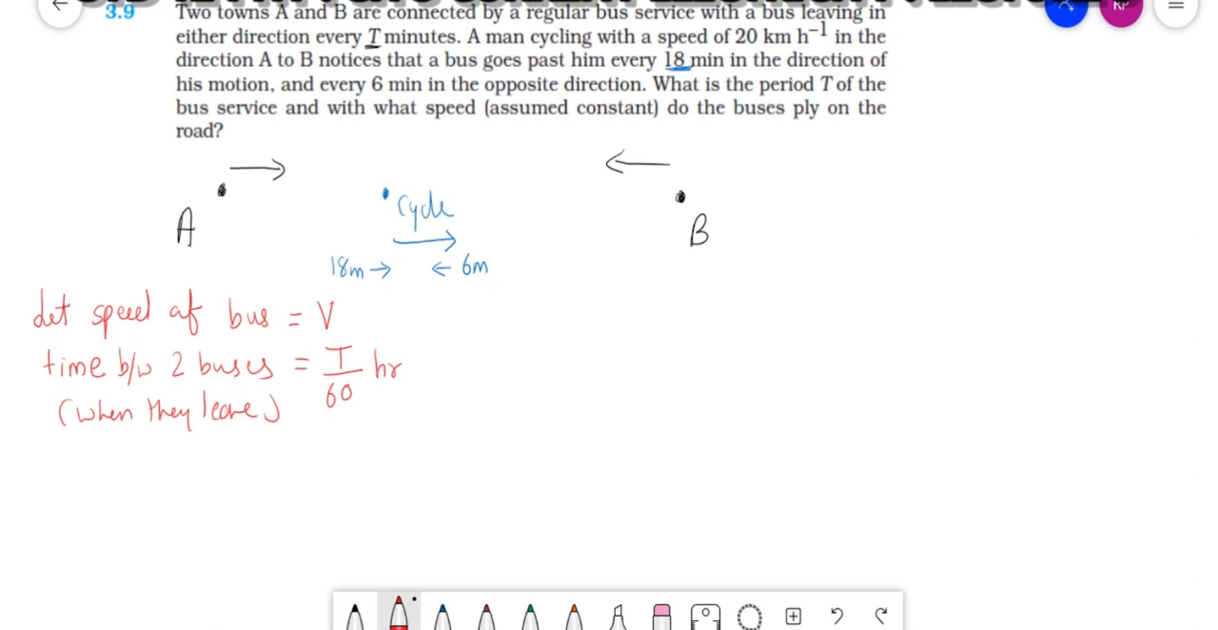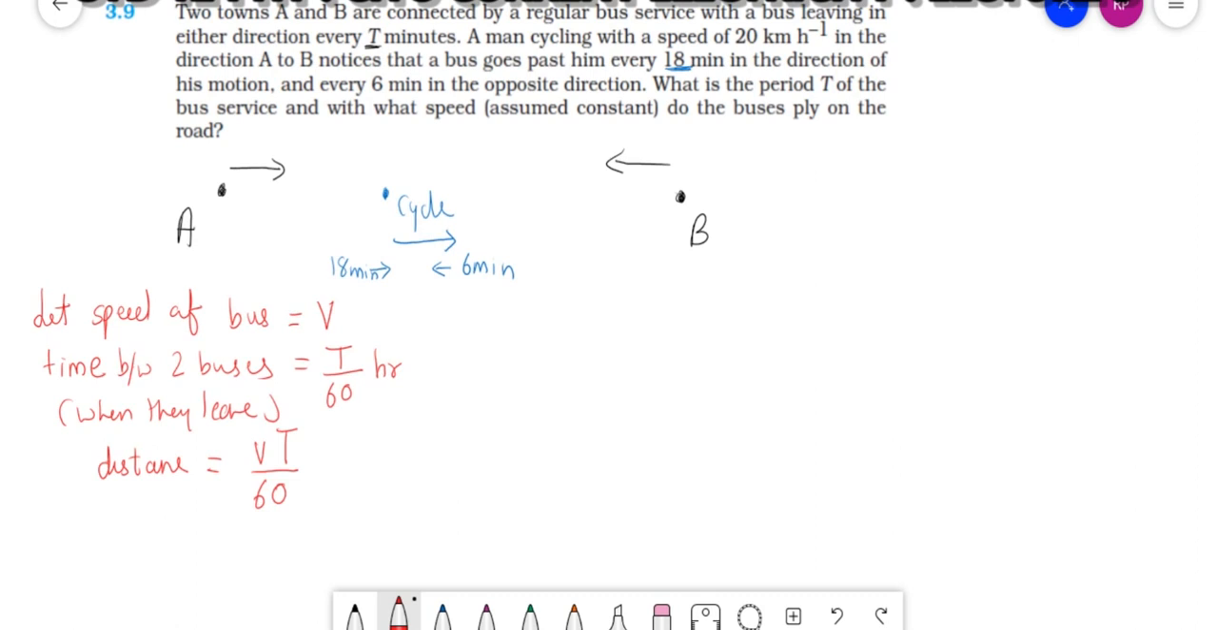Clear? And this is not M, it's 18 minutes. This is 6 minutes. So what will be the distance? What is the formula for distance? Distance is equal to velocity into time. So V T by 60. This is for bus A, or I can say for bus B also, because it is in the opposite direction.